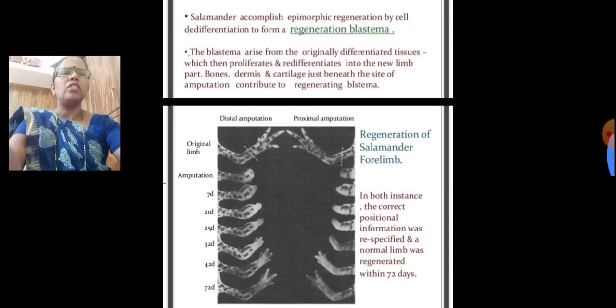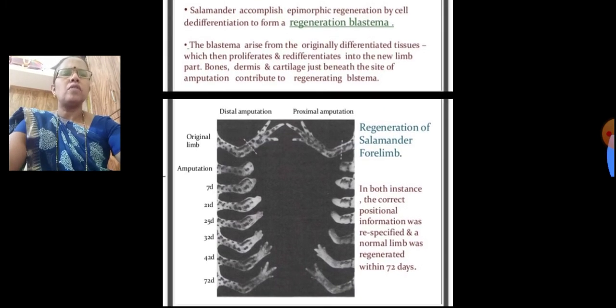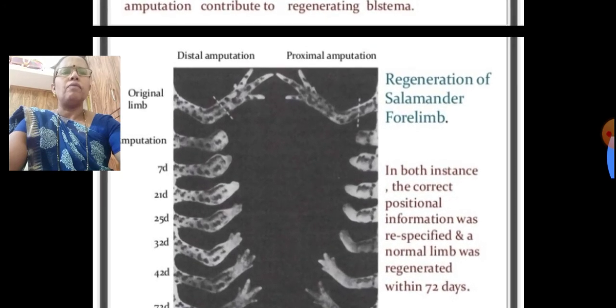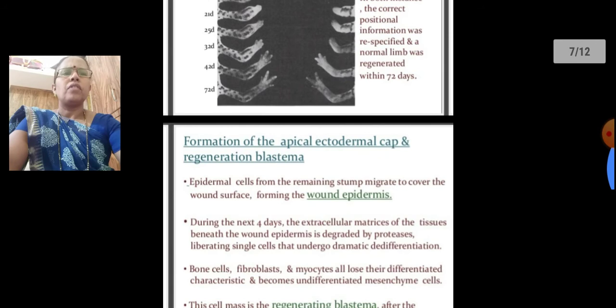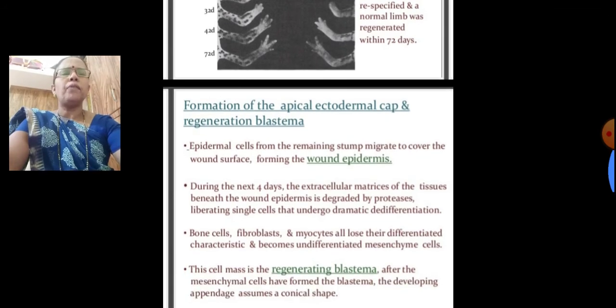In this figure, we see the regeneration of the salamander forelimb: formation of the apical ectodermal cap and regeneration blastema. Epidermal cells from the remaining stump migrate to cover the wound surface, forming the wound epidermis.